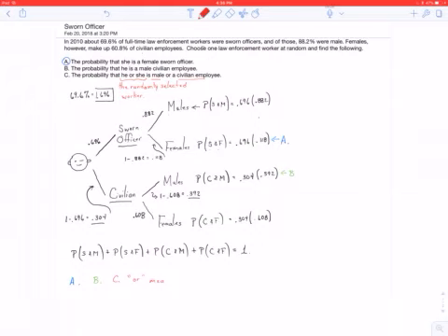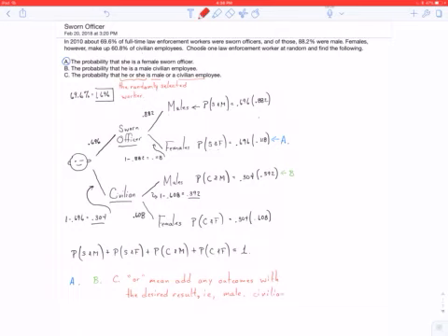Or means add any outcomes with the desired result. So what are our desired results? Male, civilian.